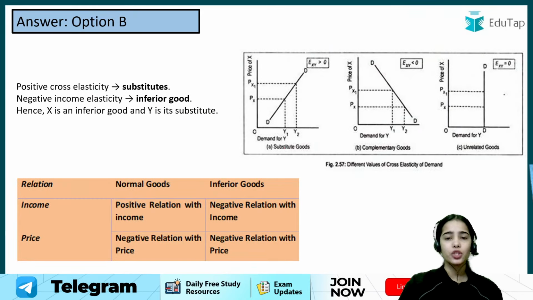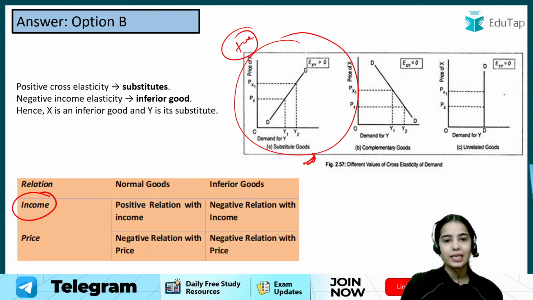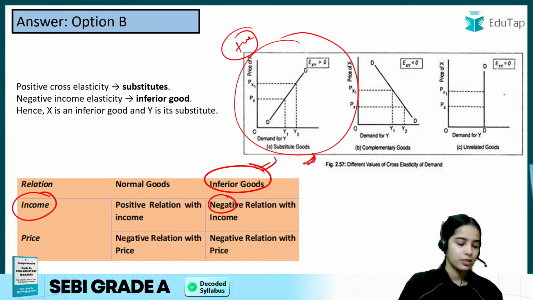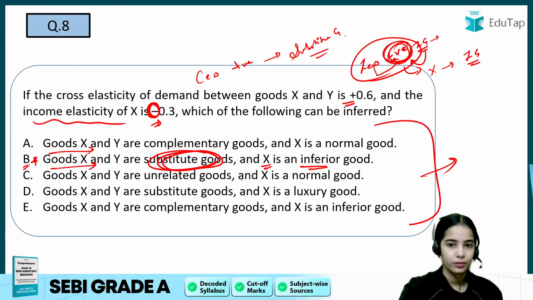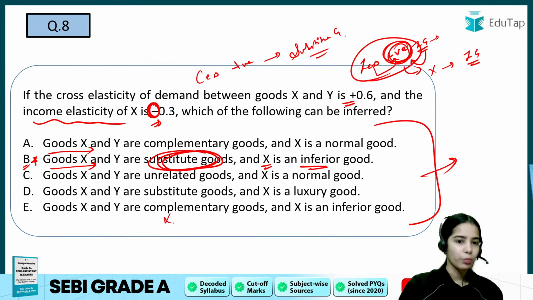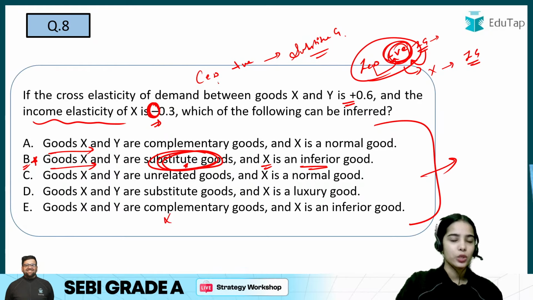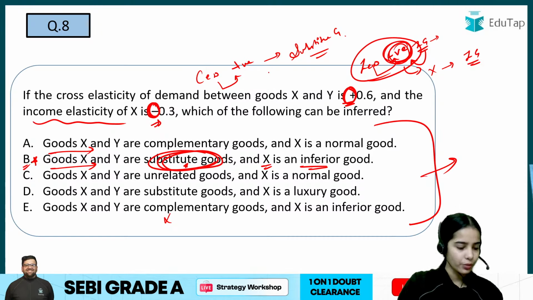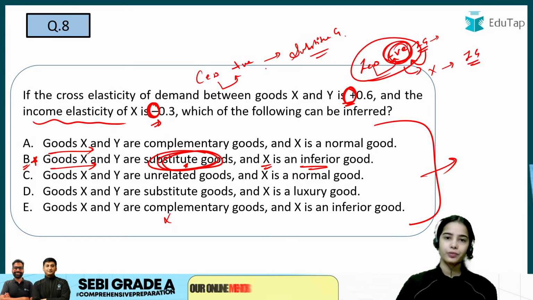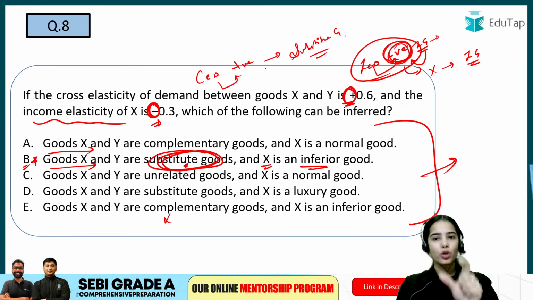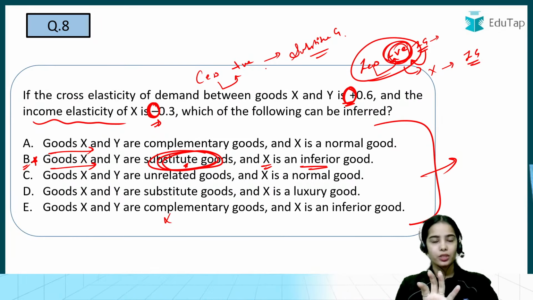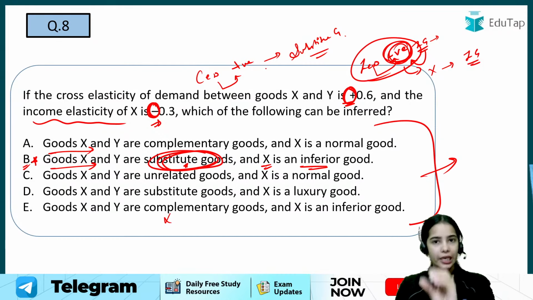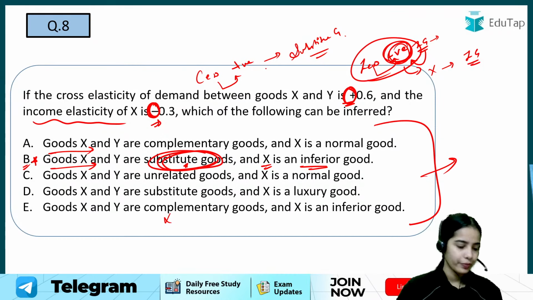So basically cross elasticity of demand is positive for substitute goods and income elasticity of demand is negative for inferior goods. This is the idea. The goods are not complementary, they are substitute goods. Okay, Himanshu? Is it clear? If the cross elasticity of demand is positive, the goods are substitute goods. And if the income elasticity of demand is negative, the good is an inferior good.